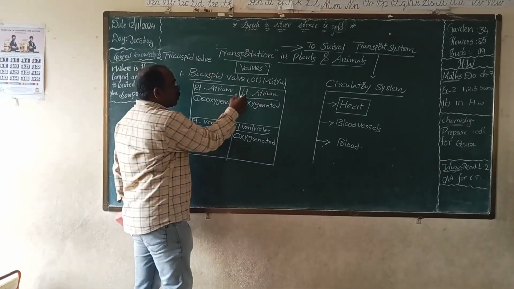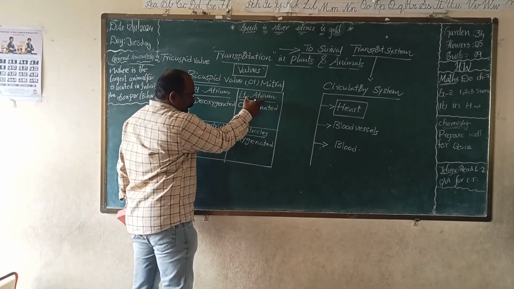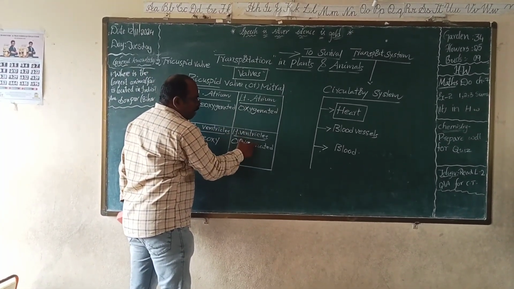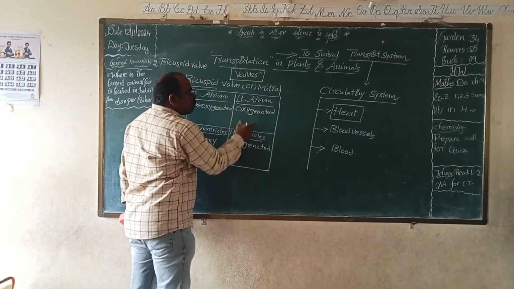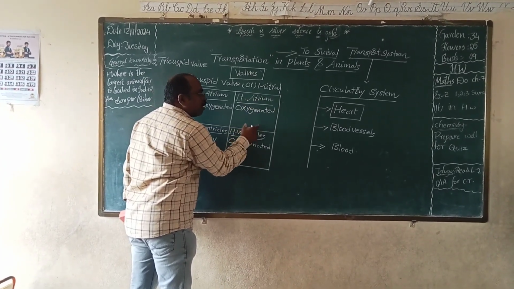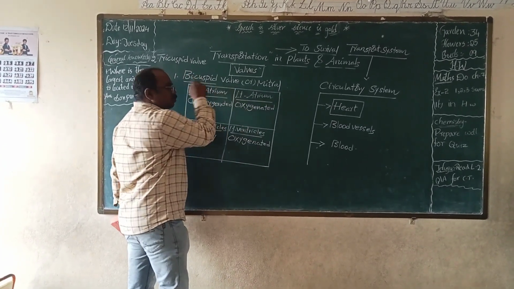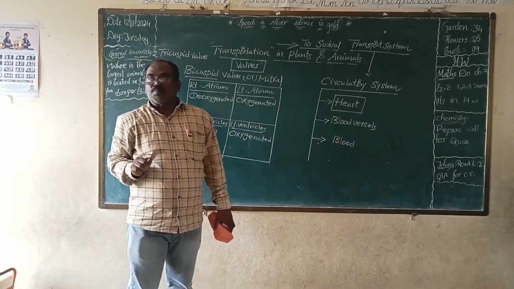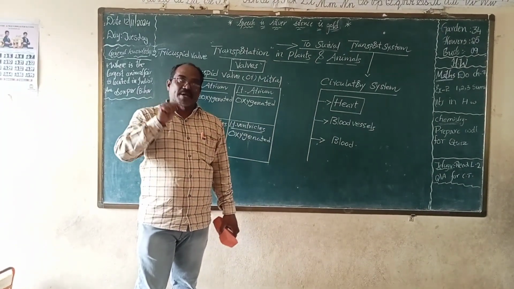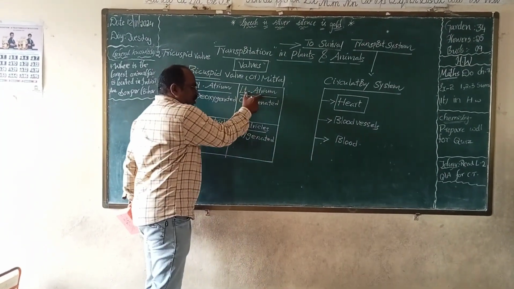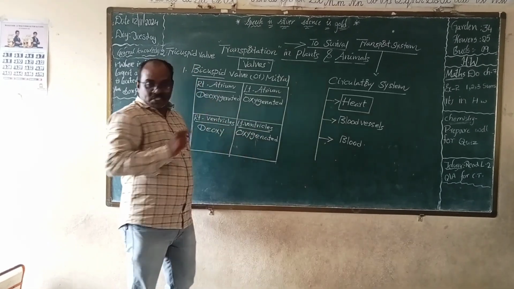The bicuspid valve is located between the left atrium and left ventricle. Who is between the left atrium and left ventricle? The bicuspid valve.